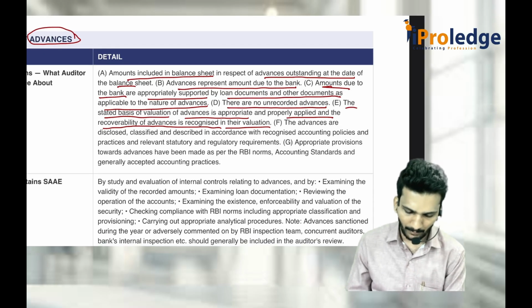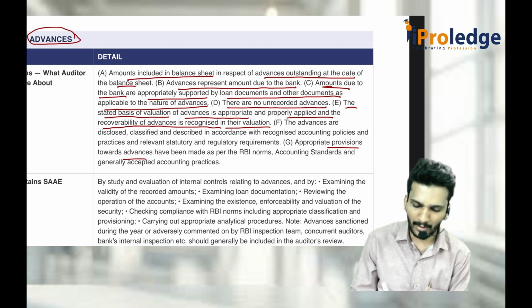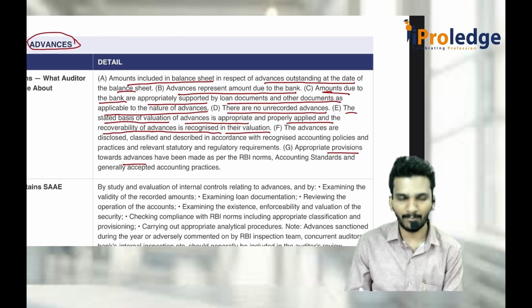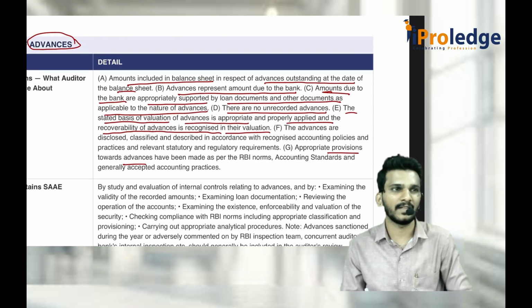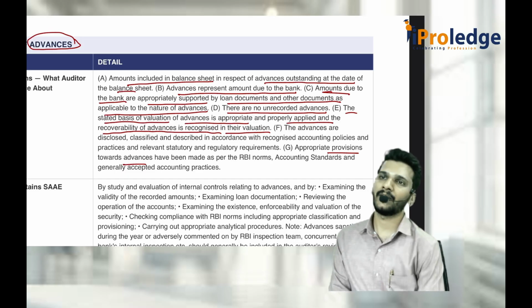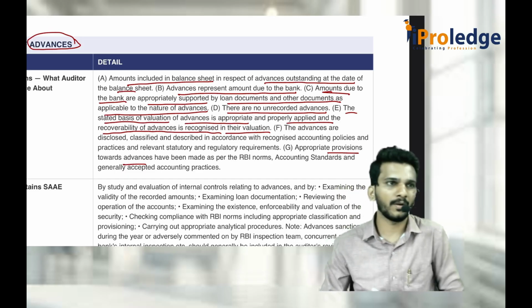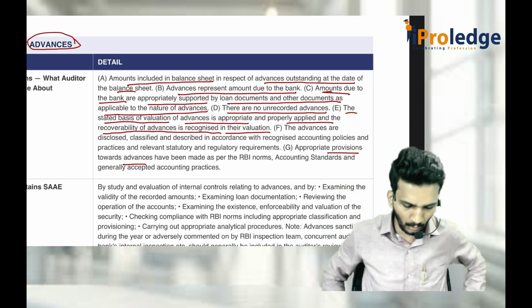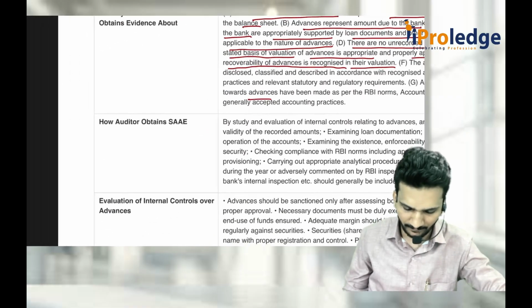These things are okay. Appropriate provisions also should be made with respect to advances based on IRAC norms, income recognition and asset classification, based on performing asset and non-performing asset, 5.4, 0.25. That has to be done.